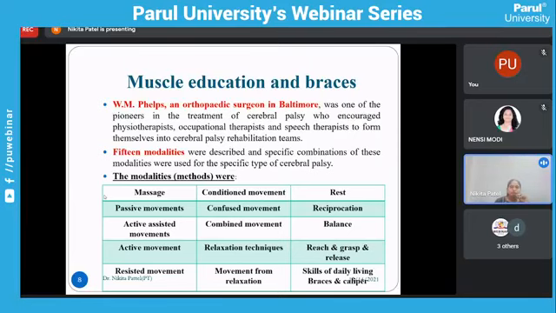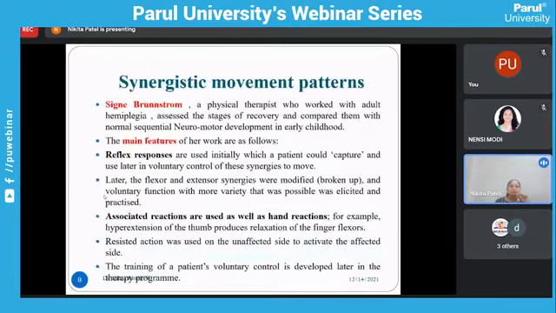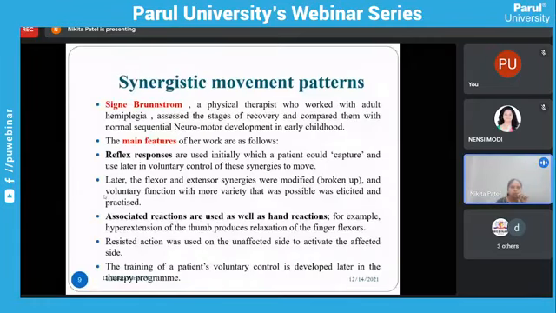So W. M. Phelps gave the muscle education and process approach. Next is the synergistic movement pattern, given by Brunnstrom. I think everyone knows this Brunnstrom approach. He was a physical therapist who worked with adult hemiplegia and assessed the stages of recovery and compared them with the normal sequential neuromotor development in early childhood. That means it is not only used for adult stroke patients, but sometimes we can use this Brunnstrom approach in pediatric patients also.